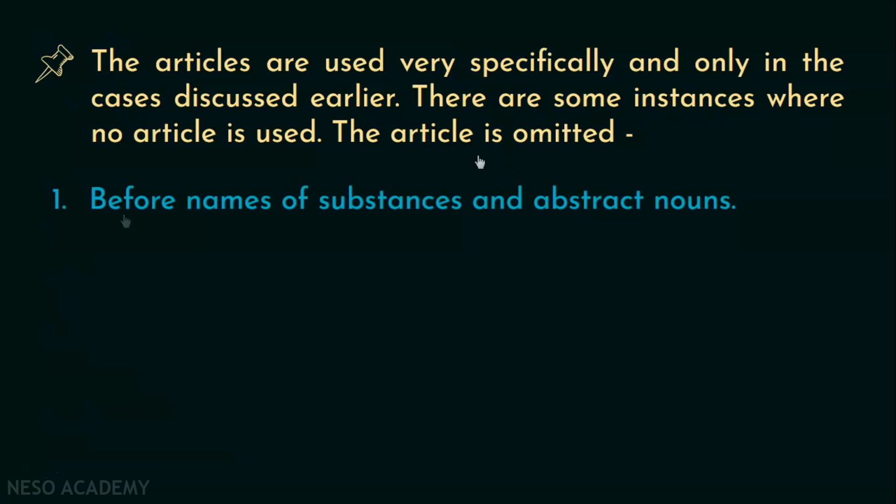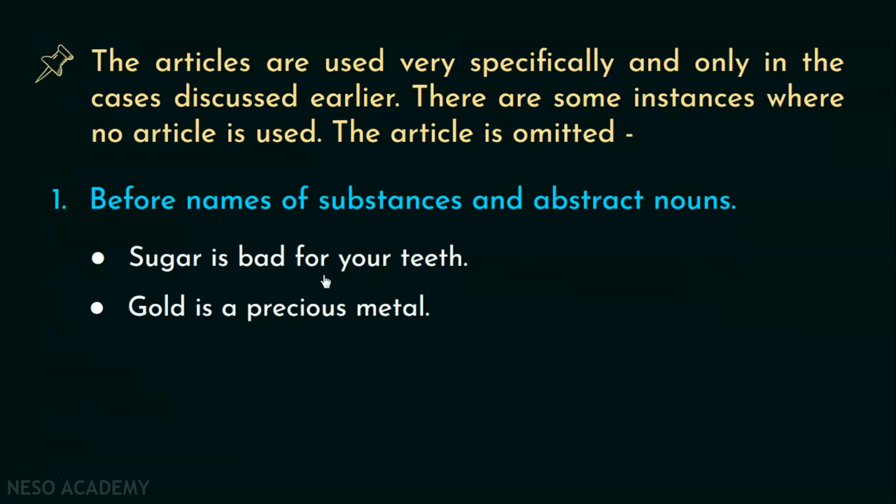And these cases are before names of substances and abstract nouns. So if you have the name of any substance and if you have any abstract noun, in that case, you don't have to use any article. I have told you what are abstract nouns. So we'll look at the examples. Sugar is bad for your teeth. Sugar is the name of a substance. Gold is a precious metal. Again, name of a substance. So in both these cases, you will not use any article.